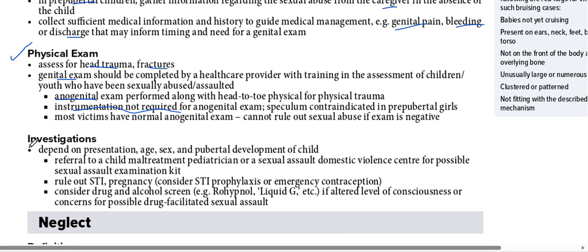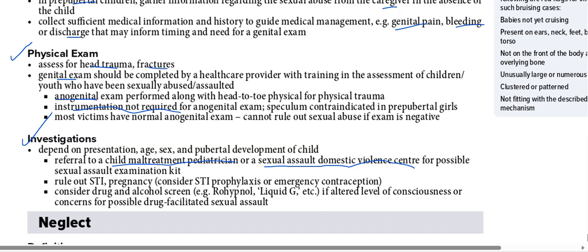Investigations depend upon the presentation, age, sex, and pubertal development of the child. Referral to a child maltreatment pediatrician, a specific pediatrician, and a sexual assault domestic violence center for examination of the children, to rule out any STIs, any pregnancy, and consider drug and alcohol screen and altered level of consciousness concerns.